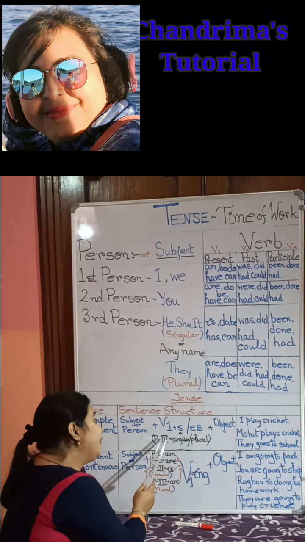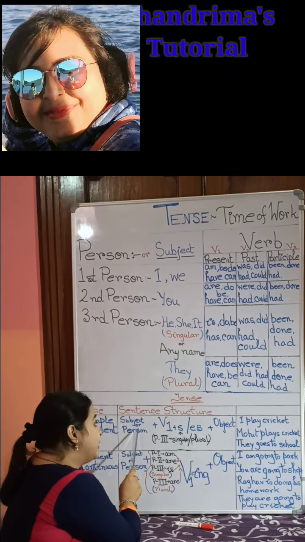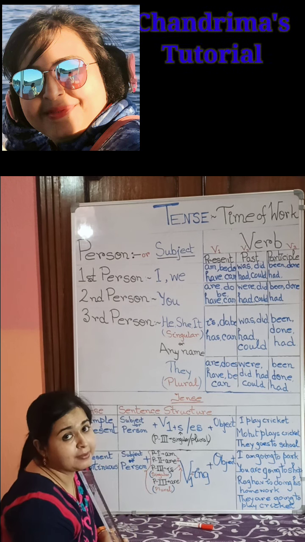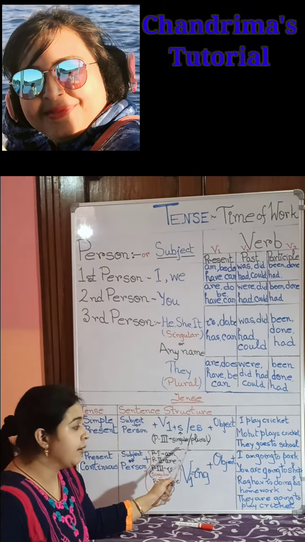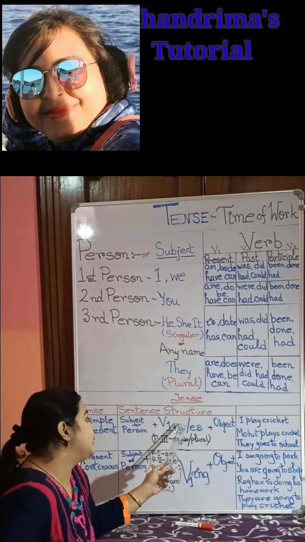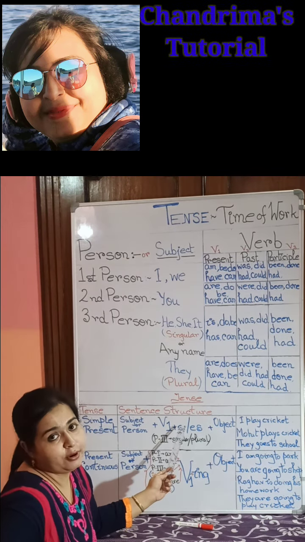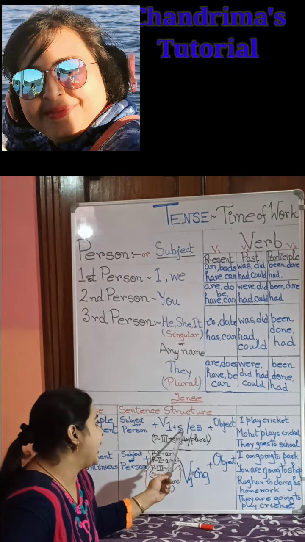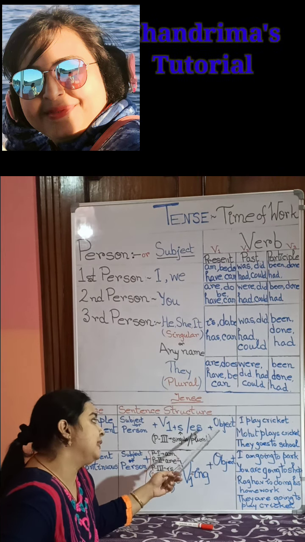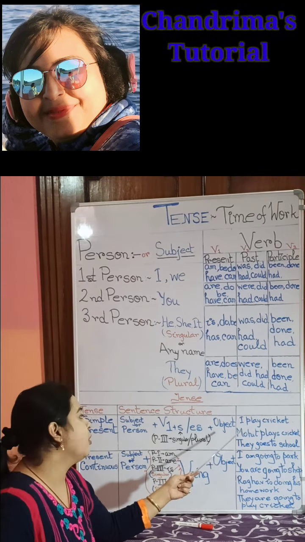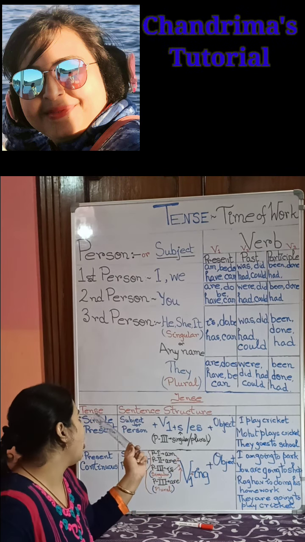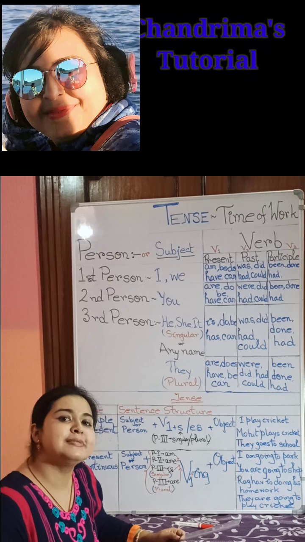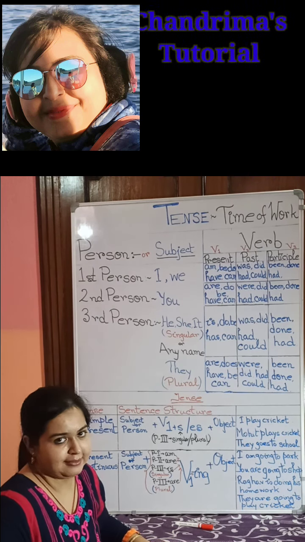Along with that, if the person is third person, that means he or she, singular number, then along with the verb first form we will add s or es. Then after that will come the object. This is the format of a simple present tense sentence.